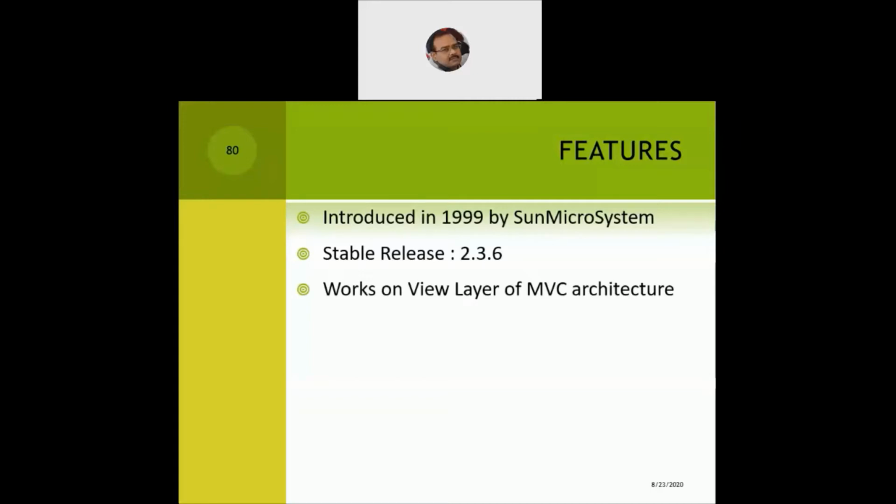That means if any program is designed using a technology that works on the view layer, you are directly in contact with the user, because the user interacts with the view layer of the MVC architecture. If I compare it with the OSI model, it is something like the application layer, which the user directly communicates with. So we can also say that JSP programs work on the application layer of the OSI model. In the same way, JSP programs work on the view layer of the model view controller architecture, because the entire web page is visible to the user.